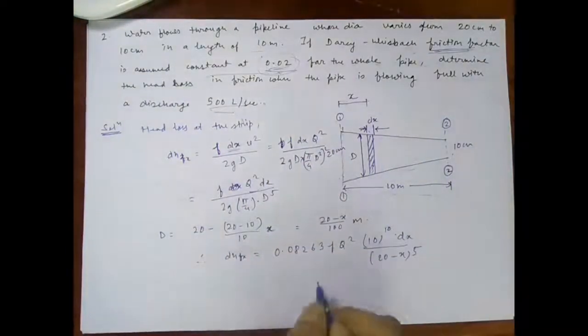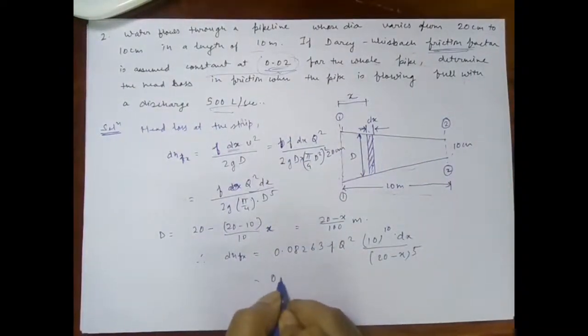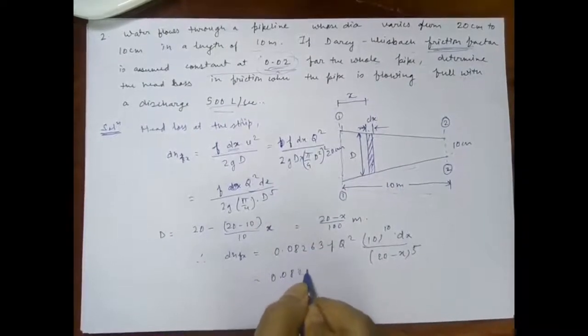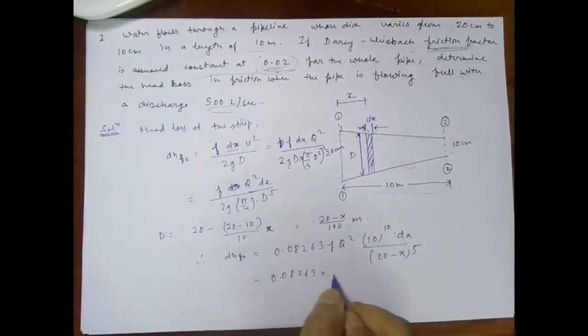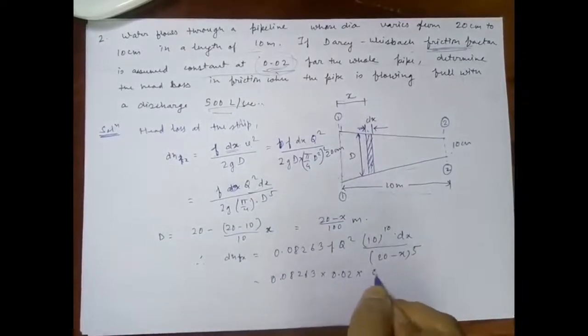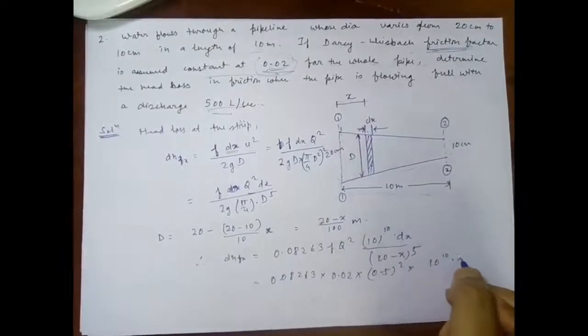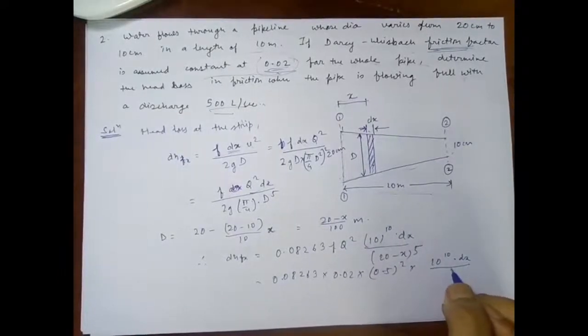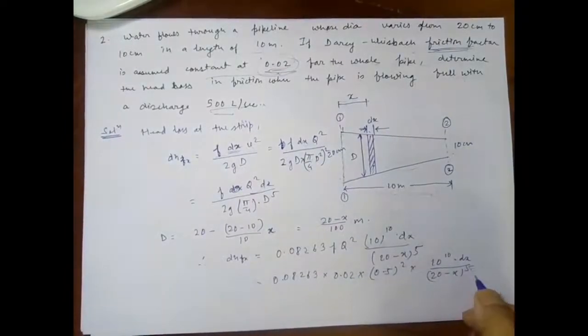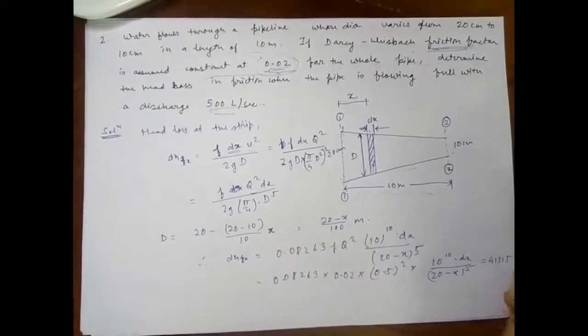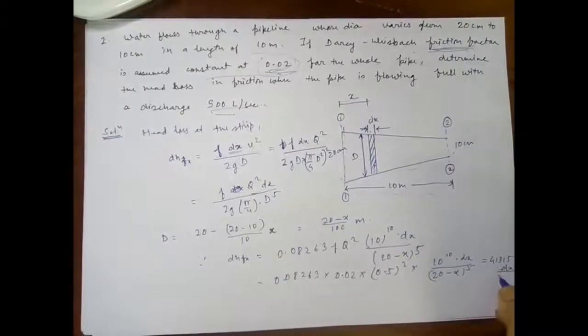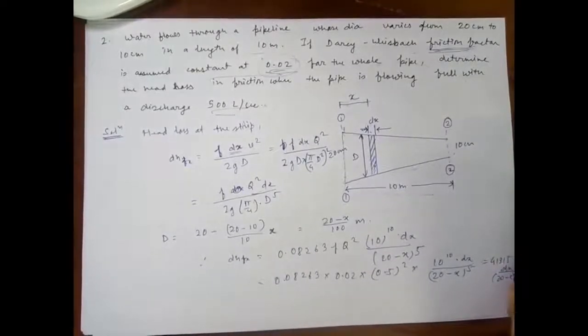So it is equal to 0.08263 times 0.02 times 0.5 square times 10 to the power 10 dx upon 20 minus x to the power 5, and this can be simplified as 41315 dx upon 20 minus x whole to the power 5.